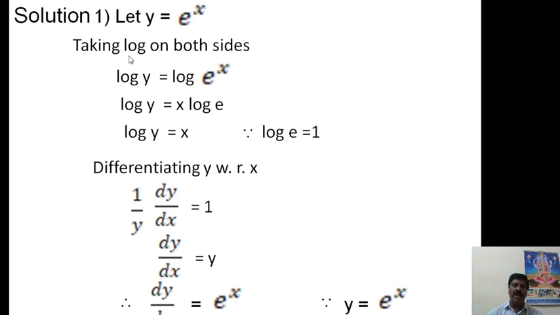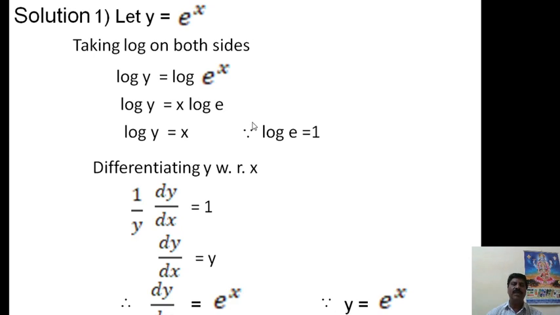Now I will explain how we get e to the power of x, taking log on both sides. Therefore we get log y is equal to log of e to the power of x. Then again you have to apply the formula log of m to the power of k means k log m. Therefore, log y is equal to x log e. Again here, log e is nothing but 1, because logarithm to the base itself is 1.